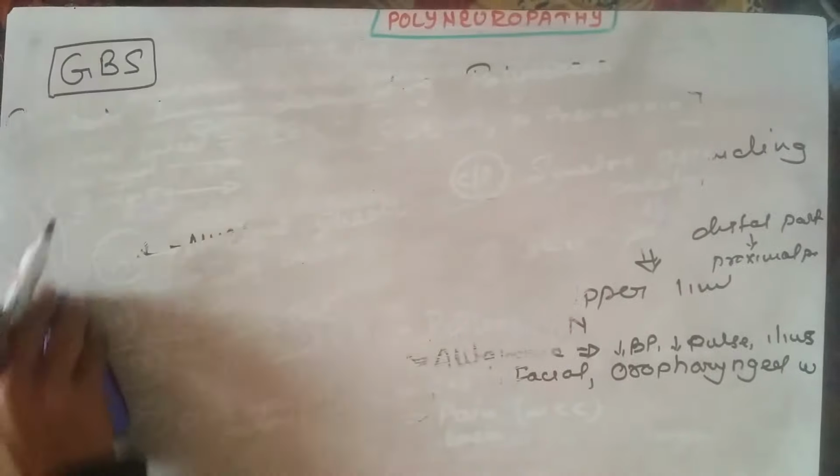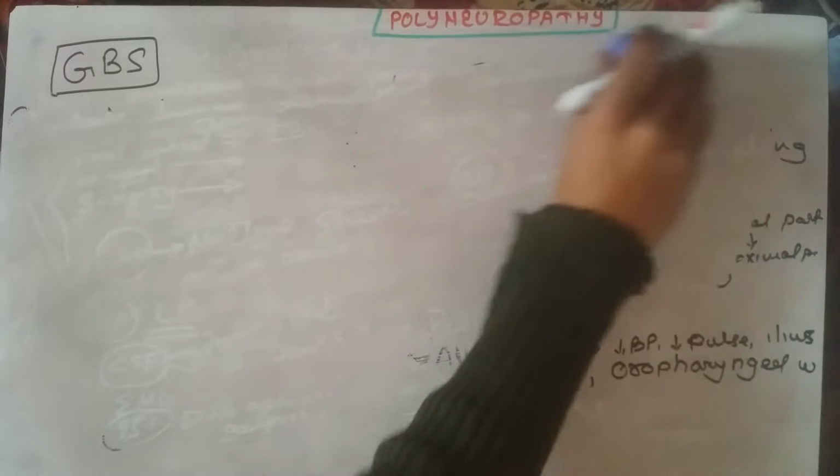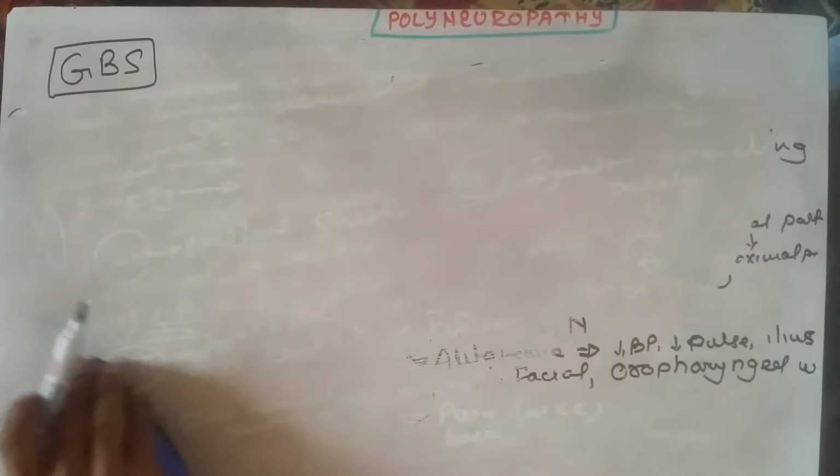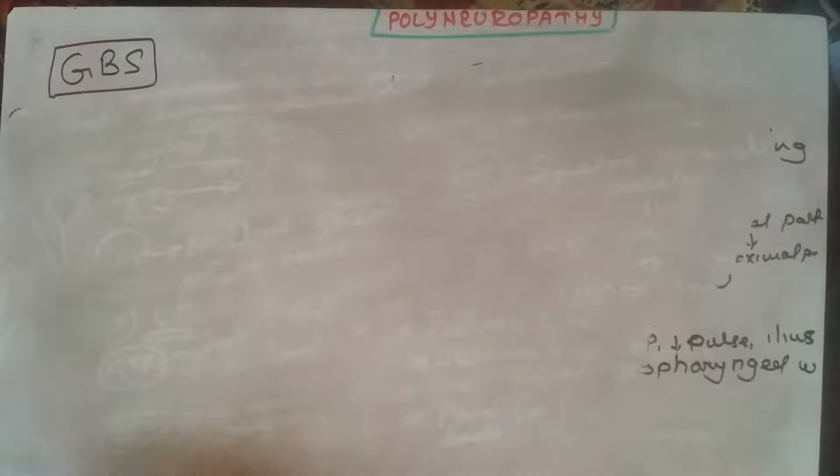For the motor paralysis, we performed electromyography, and in 25% we saw that autoantibody against the gangliocyte can also be demonstrated. Very importantly, we also need to rule out similar cases like poliomyelitis, botulinum, diphtheria and spinal cord syndrome. Okay, now talking about the treatment modality of Guillain-Barré syndrome.